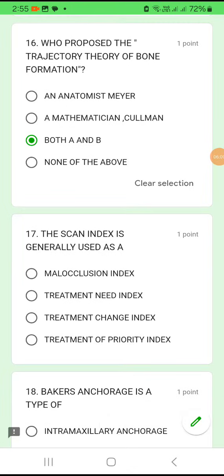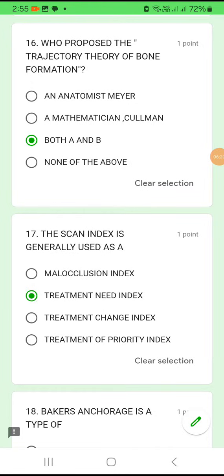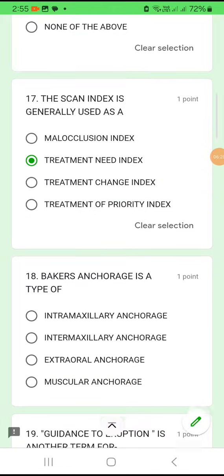Question number 17. The scan index is generally used for what? For malocclusion, or treatment need, or treatment change, or treatment priority. So scanning is done whenever you need a treatment. Okay, so treatment change or treatment need. Treatment need. Whenever there is a need, you go for scanning. So treatment need index.